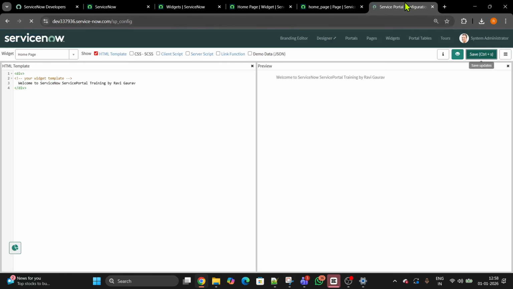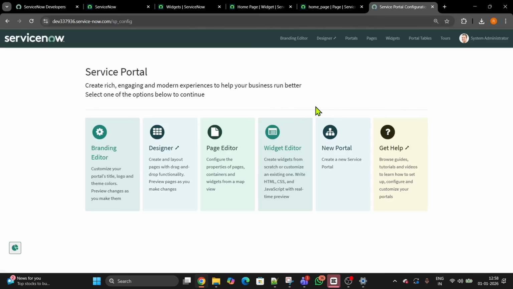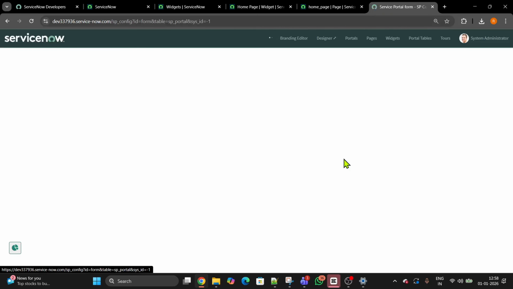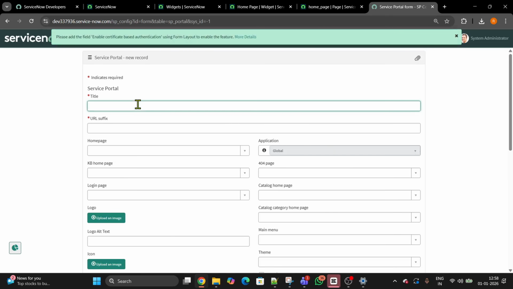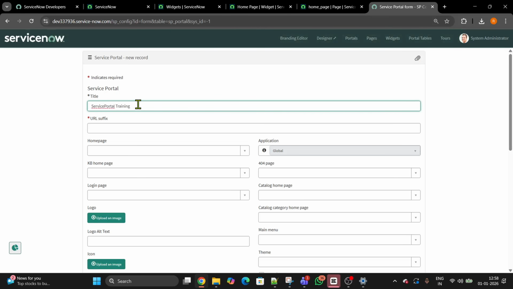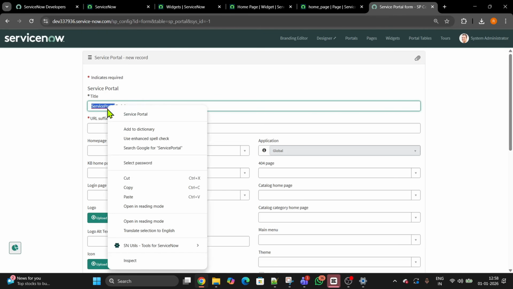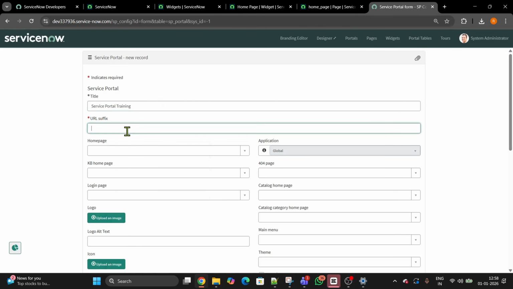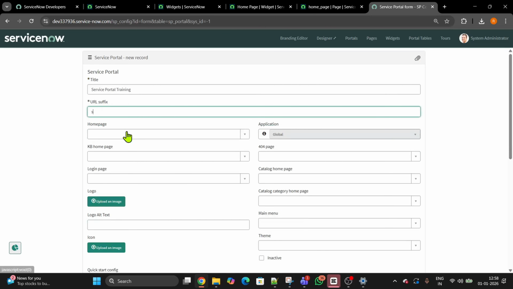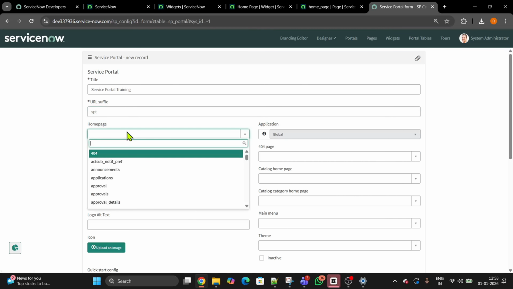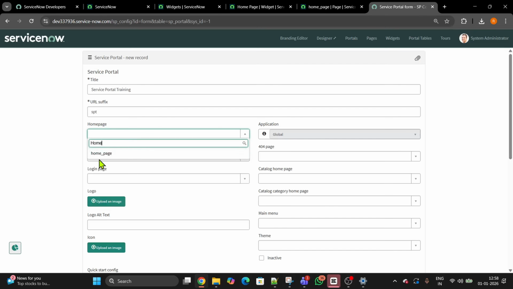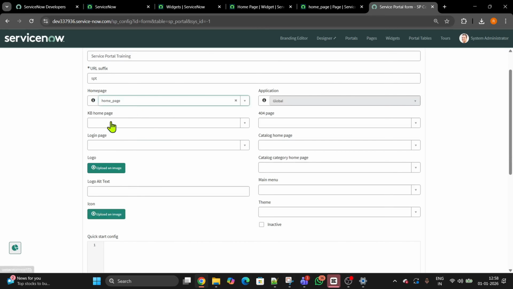Configuration. Open it. And then click on the option called new portal. So I'm going to create a brand new portal with the name Service Portal Training, and a suffix SPT. So if you type SPT, it will give you the homepage. I can type the homepage which we created. Perfect.